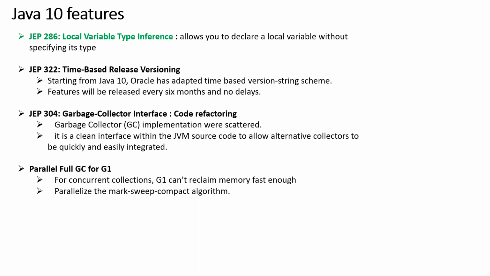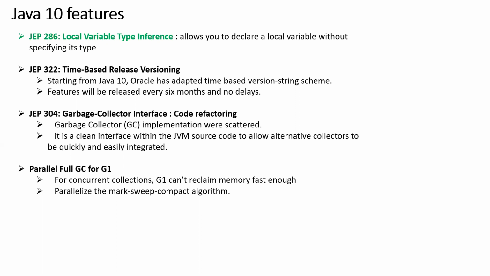So at a very high level, earlier in our programming, if I wanted to assign something to a variable, you should know what kind of data type it is. It could be a string or long or double, or if you have your own custom object, you should have that custom object. All these things you would already be declaring. Then only you can use that variable for that particular type.